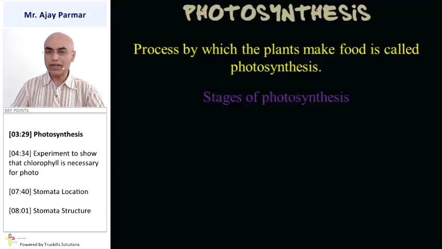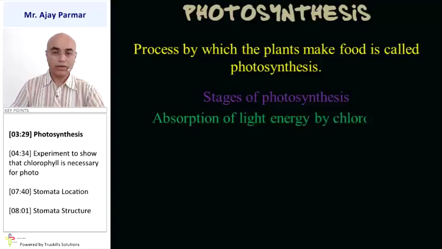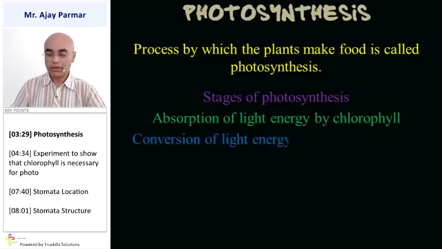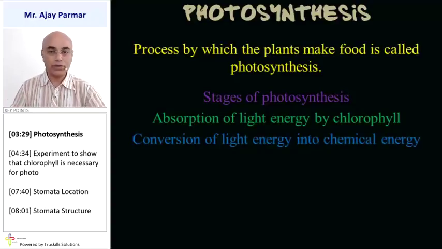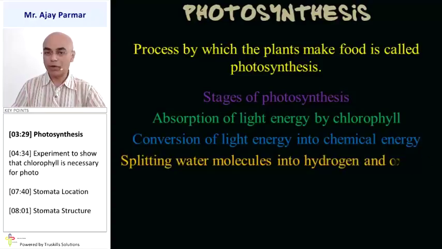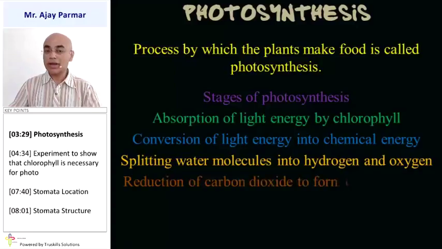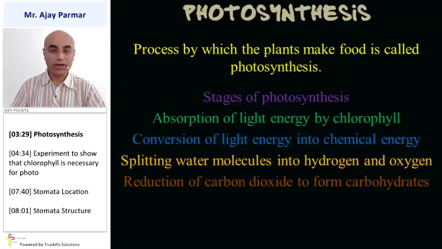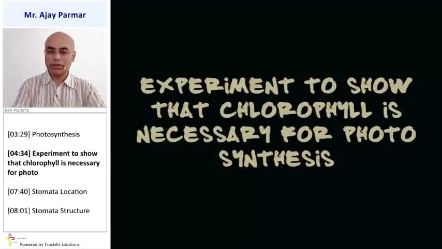The various stages that are included in the process of photosynthesis are, number one, absorption of light, obviously by chlorophyll. Then conversion of that light energy into chemical energy, splitting of water molecule into hydrogen and oxygen molecules, and reduction of carbon dioxide to form carbohydrates. That means the food, technically, what plants prepare, is the carbohydrates. We have an experiment to show that chlorophyll is a must for the process of photosynthesis.